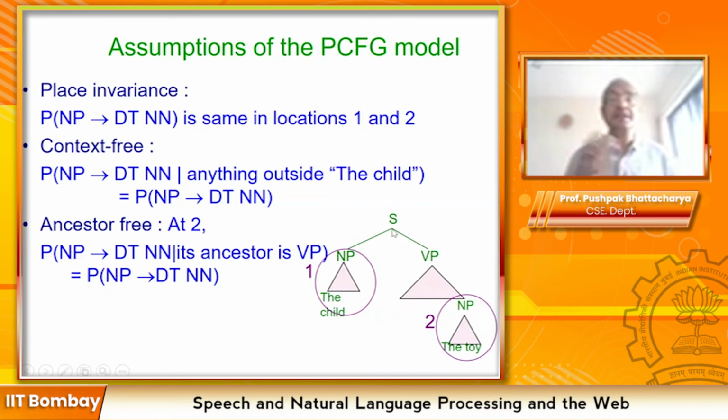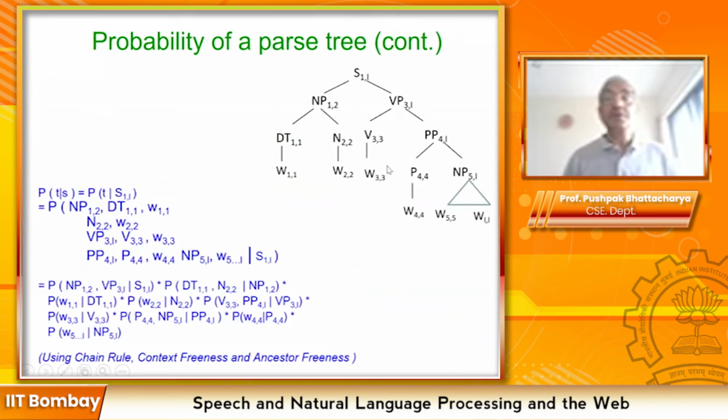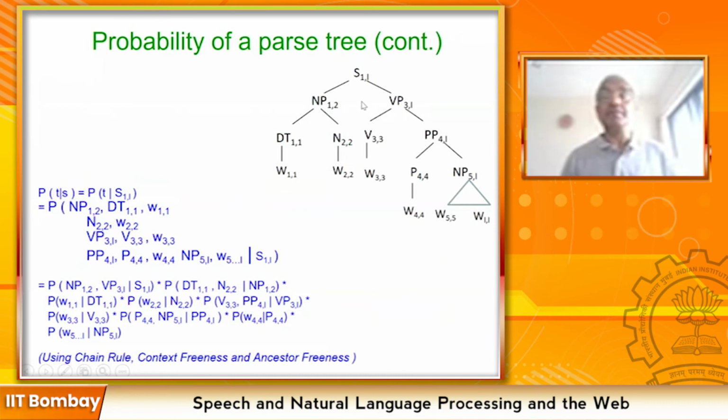So when you apply these three assumptions, you are allowed to compute the probability of the parse tree as a product of probabilities of rules. Okay, so that you can see happening here. I first take the probability of NP VP given S, and I have the probability as 1.0. Now multiply it by the probability of DT N given NP. Here you should have VP and S also by the chain rule of probability. But because of the ancestor freeness